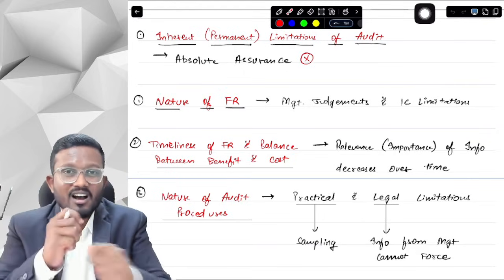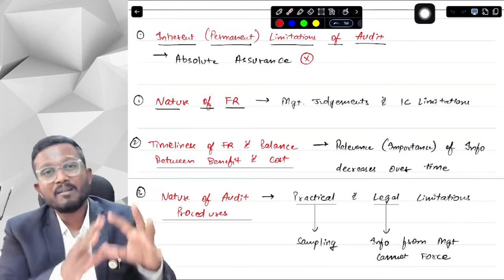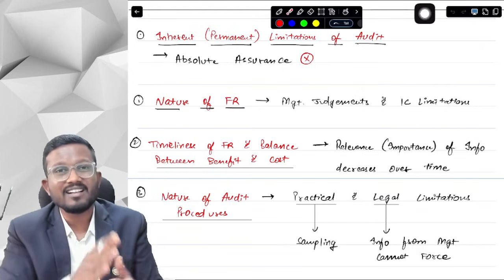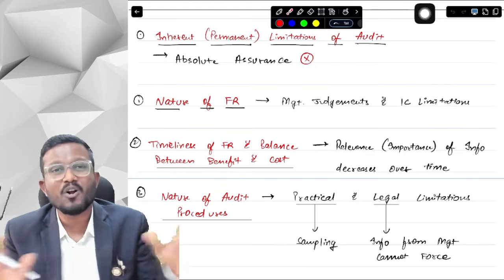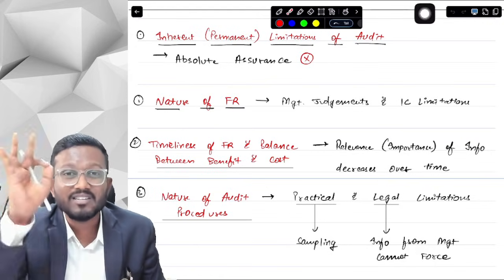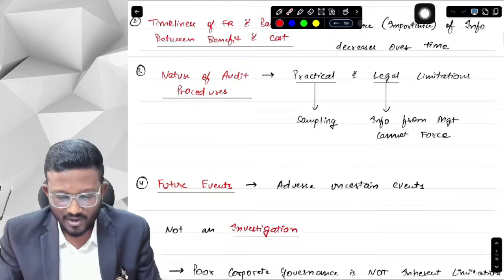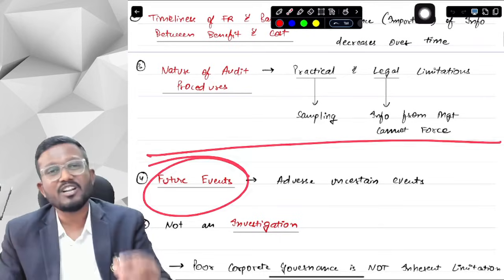I am not tying the rope on the hands of the management and saying provide me information, or becoming a Daya of CID and banging the door and taking all the information. I cannot do that. I don't have those specific legal powers. Those specific legal powers are provided in investigation, not in audit. This is the limitation that I have in audit.